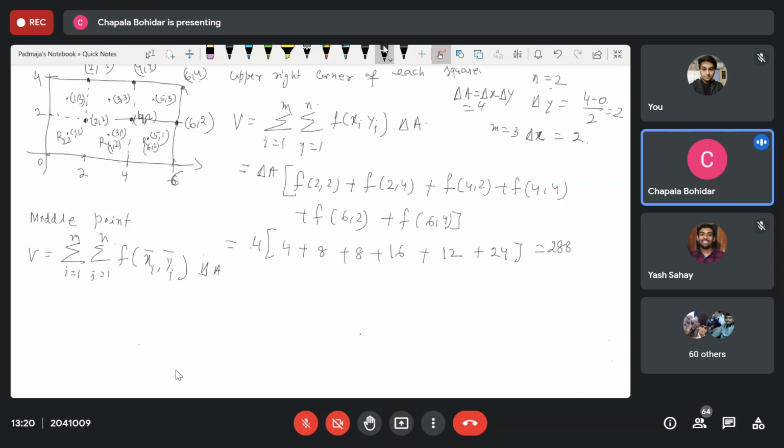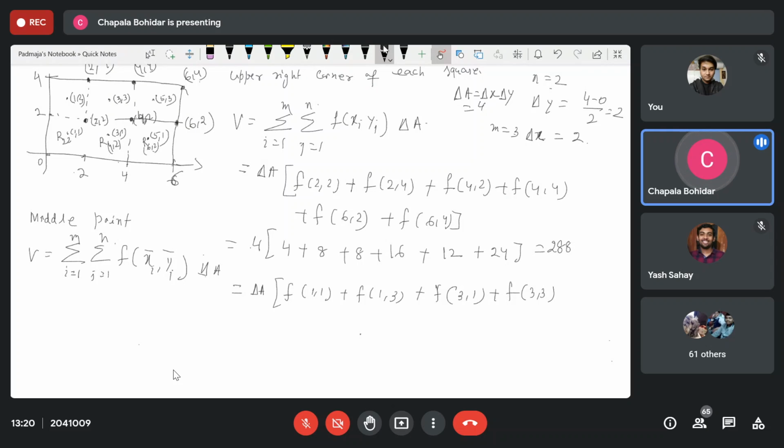So find out your volume now. I'm writing here, del A I'm taking outside. Then it is your function of (1, 1) plus function of (1, 3) plus function of (3, 1). Do it yourself. Then function of (3, 3).